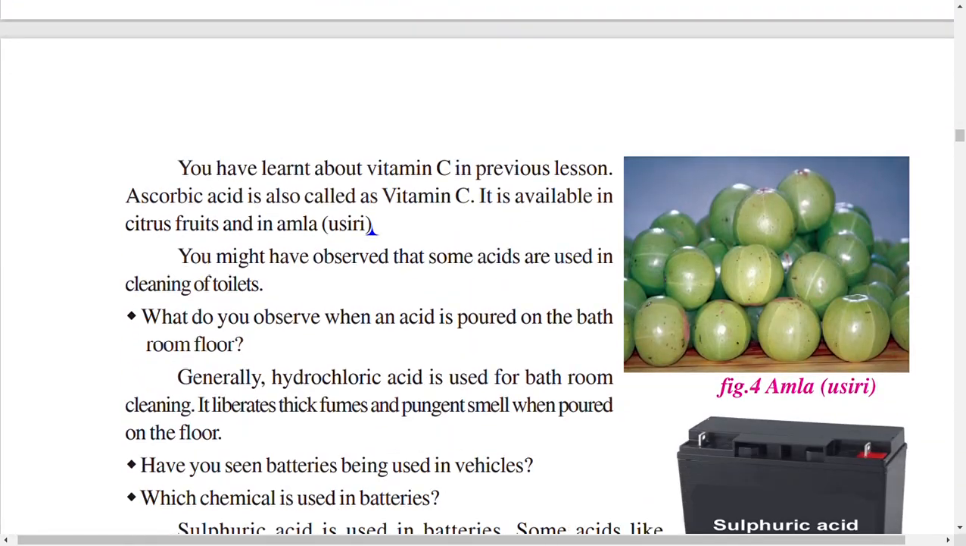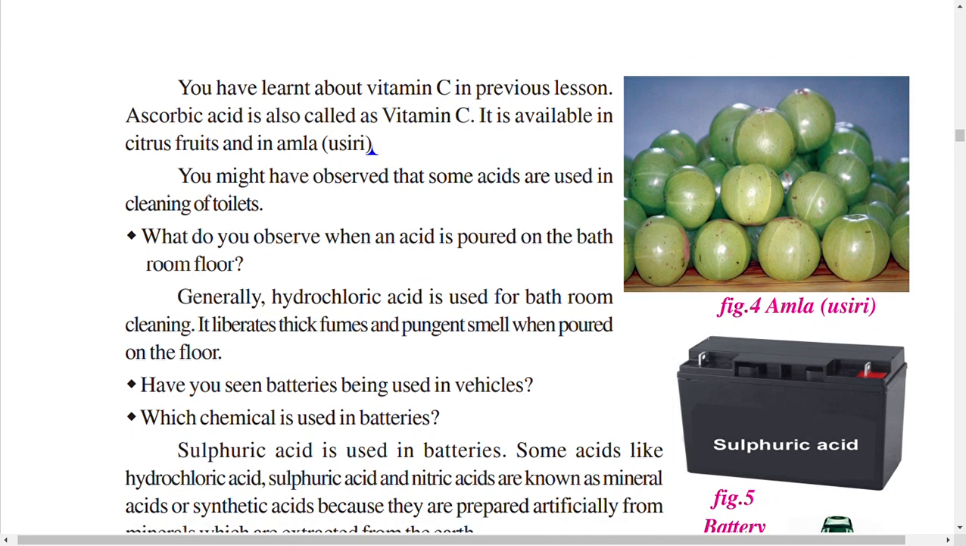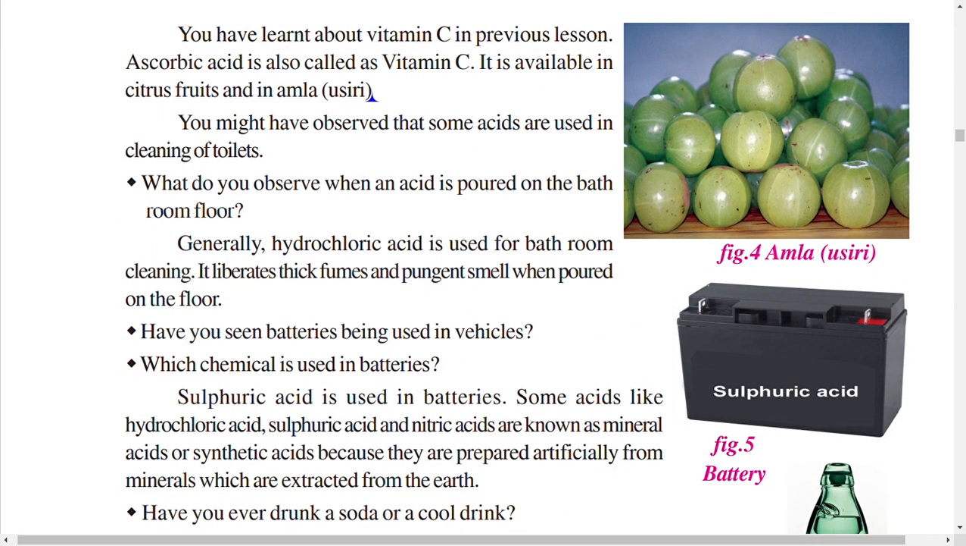So we have learnt about vitamin C in the previous lesson. Already in the first lesson we learnt about vitamin C, and a test was also conducted. How can we test for vitamin C? With the help of the iodine test, we can test for vitamin C. What's the scientific name for vitamin C? Scientifically, vitamin C is called ascorbic acid. It is available in citrus fruits and in amla.